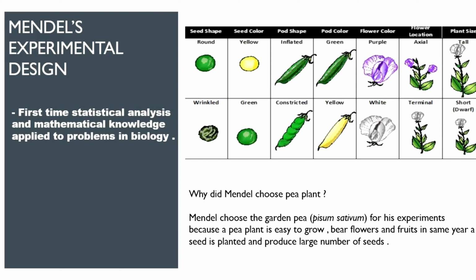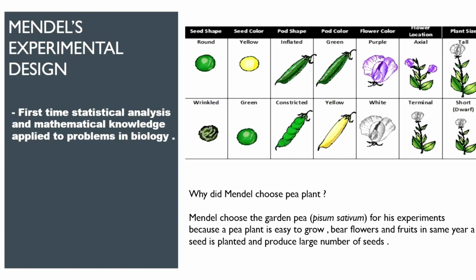Now, the other major question which students ask is, why did Mendel choose the pea plant? There are so many plants available, but why only the pea plant? Let me tell you, there are very many varieties of pea plant as well. Mendel particularly chose the garden pea, scientifically known as Pisum sativum. So why did Mendel choose the garden pea?